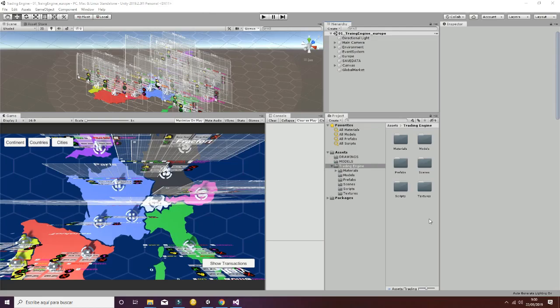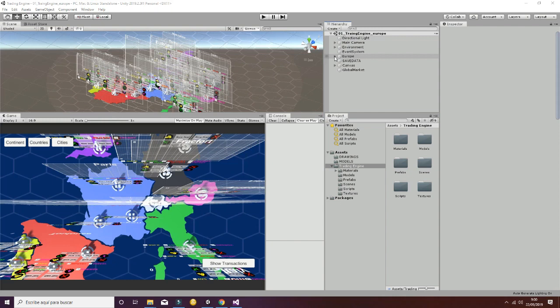Welcome to the trading engine for Unity 3D. In this tutorial, we're going to explain, first of all, how the package works, and then we will talk about the scripts and the structure of our package.